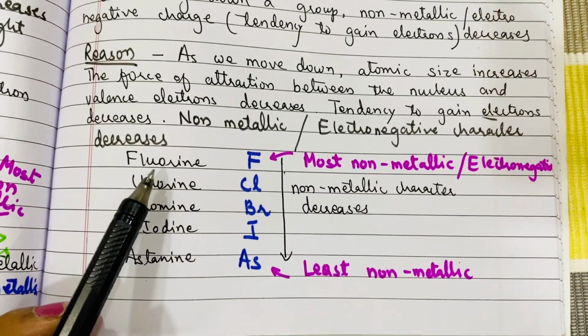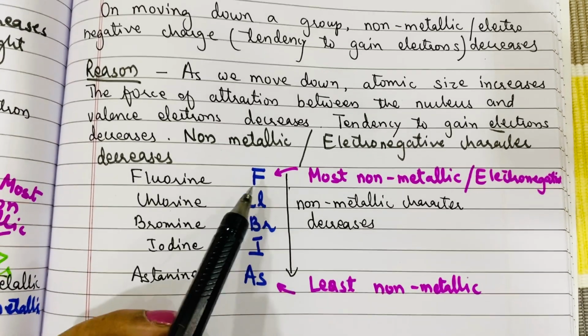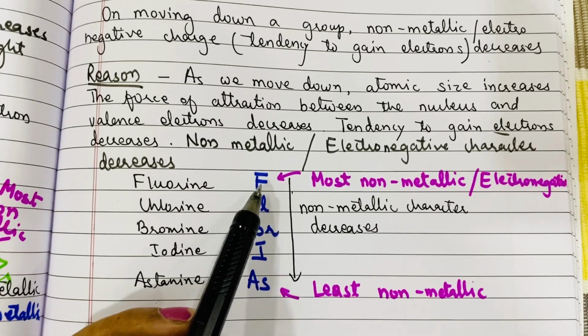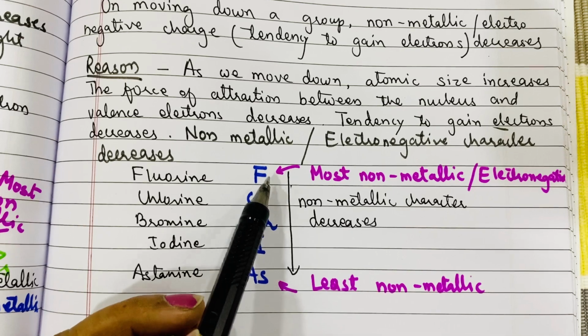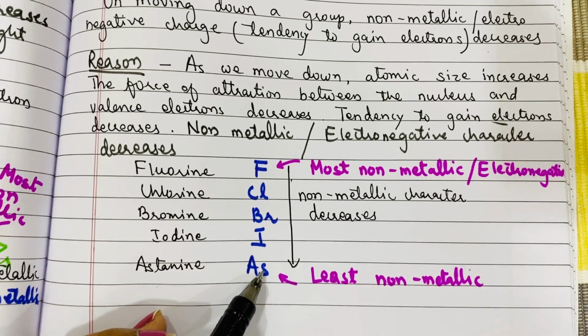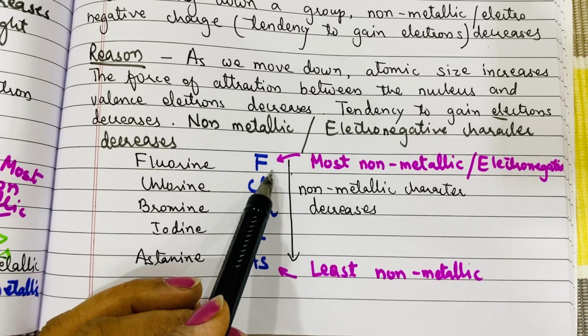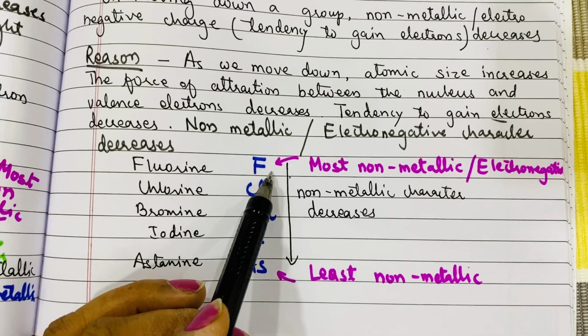For example, if you see fluorine, chlorine, bromine, iodine and astatine, you can see that fluorine is more non-metallic because it has a small size. The tendency to gain electrons is more, but as the size is increasing, non-metallic character decreases. So fluorine is more non-metallic than iodine because of its small size.